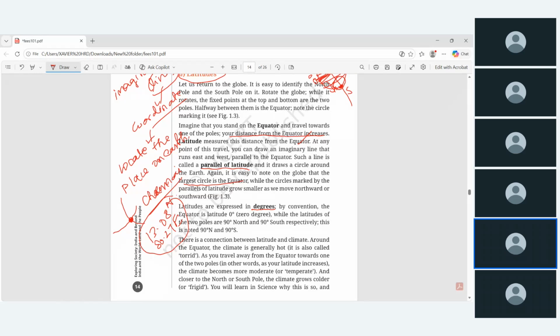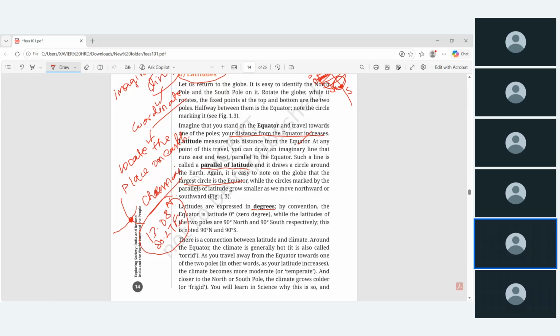We are not drawing that imaginary line on one half of the earth, we are drawing it around the entire globe. That is a complete circle, and a circle is 360 degrees, which is easier for calculation. That is why by convention we express latitude in degrees.